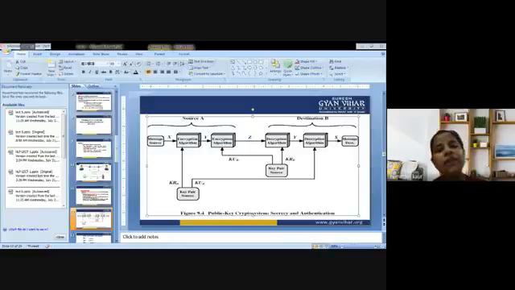For example, if k is equal to 2, then the value of d is 2011. Now we are ready with our public key, that is n is equal to 3127 and e is equal to 3, and private key d is equal to 2011. Now we will encrypt HI.